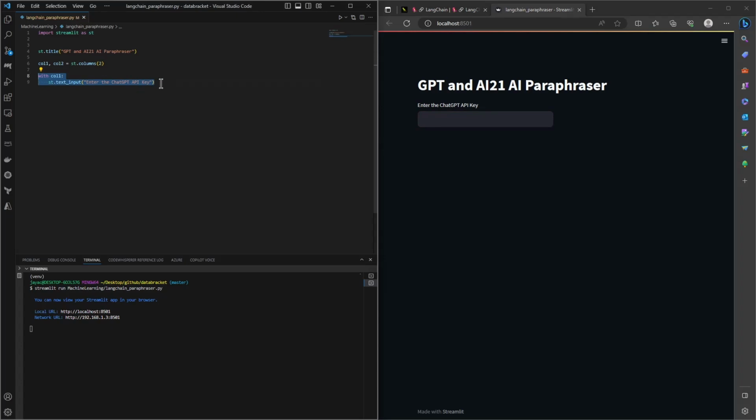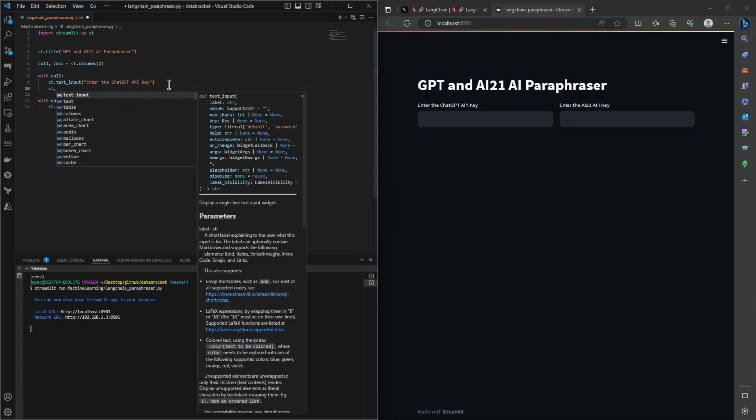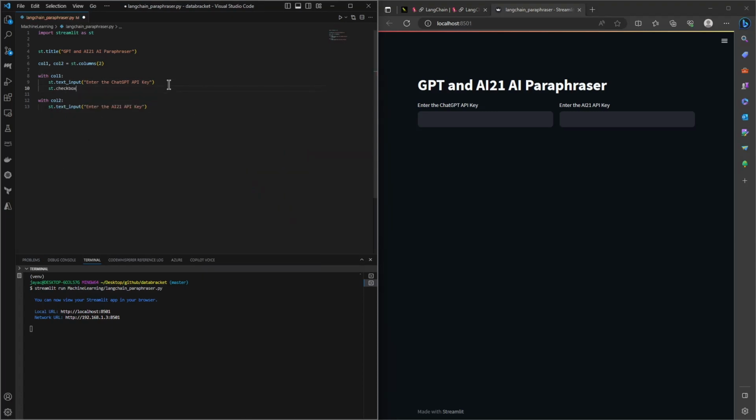Let's do the same for AI21 key as well. Column 2, AI21. Alright, we have both the keys. Now let's add checkboxes just to enable them, and we can use them accordingly. Streamlit dot checkbox, and let's call this checkbox enable GPT, and do the same for AI21. Okay, we have both the checkboxes.